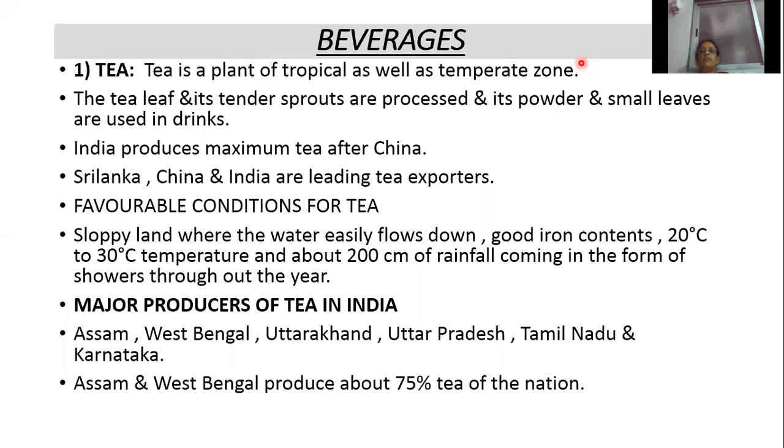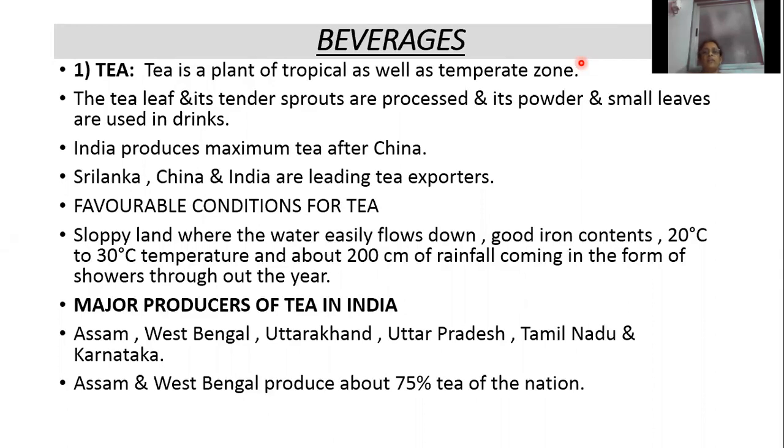Tea is a plant of the tropical as well as temperate zone. Tea is cultivated in the tropical and temperate zones. Which part of tea is used in drinks? Tender sprouts, leaves and small leaves are used in drinks. The tea leaf and its tender sprouts are processed with the help of machines, then powder is formed, and small leaves of the tea plant are also used in drinks.